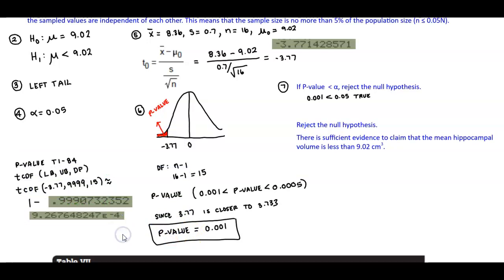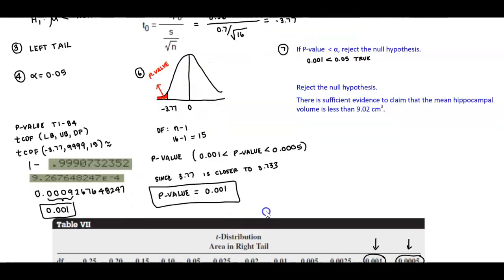Okay, and so basically this means that I'm moving to the left 4 decimal places from where the decimal point is, because this is scientific notation. So this is going to be 0.000 and then 92676482447. And if we round that to 3 decimal places, that would give us 0.001. Okay, so that's how to find the p-value if you want to use that information.